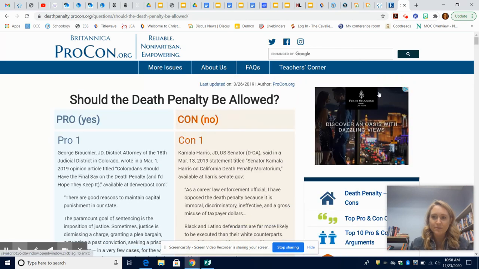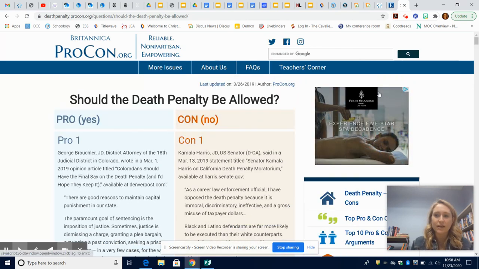So those were the 3 sources that we looked at: Points of View Reference Center, Gale in Context Opposing Viewpoints, and the website procon.org.